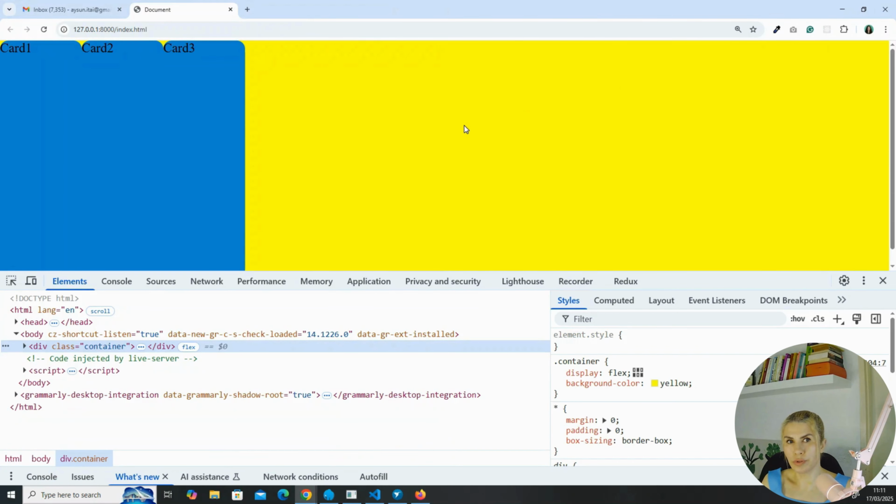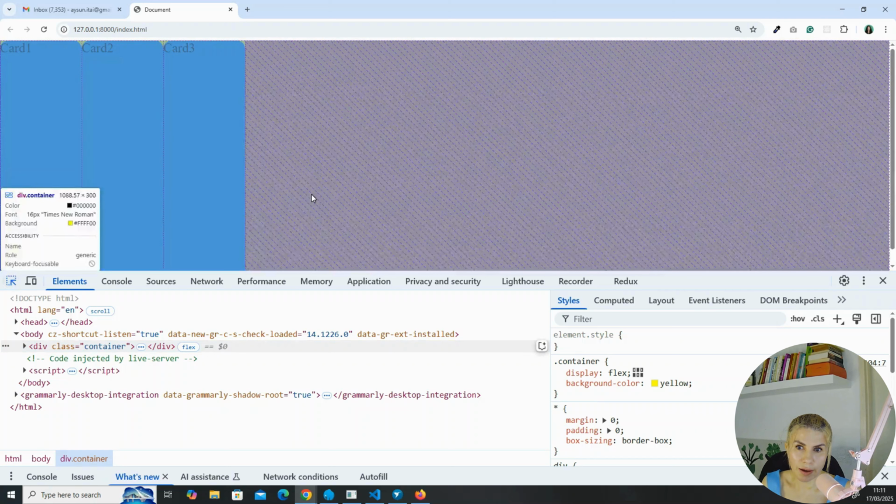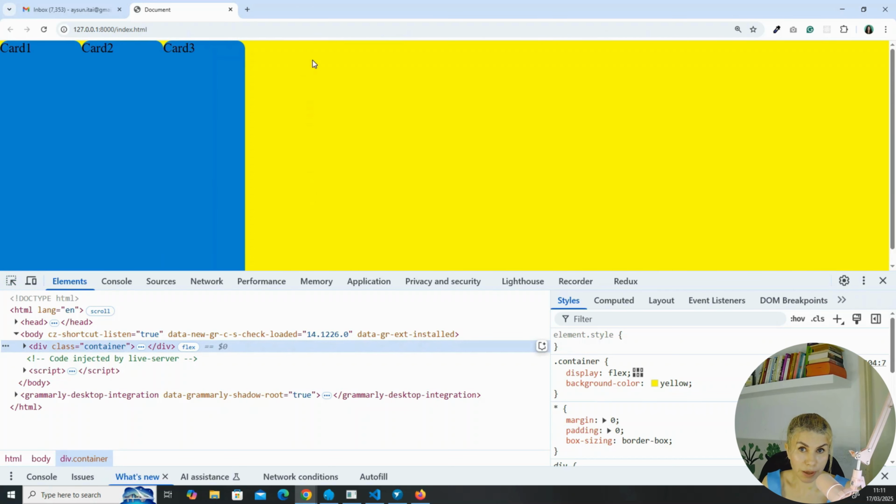This is our container, and all the divs by default, right? If we don't give them any width in the class, they are going to cover the entire screen width. And because the width of the cards in total is only 300 pixels, I still have this empty spacing in the container.